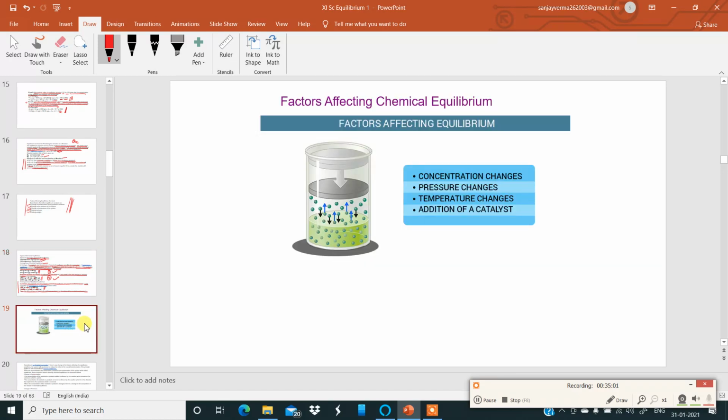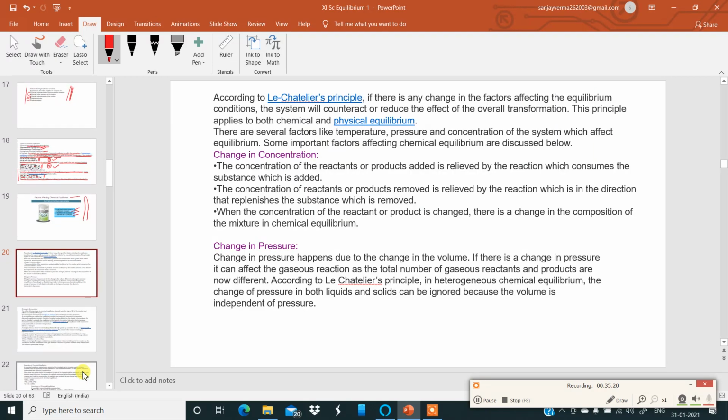Again, let me revise this. Factors affecting chemical equilibrium: concentration changes, equilibrium changes; pressure changes, temperature changes, equilibrium changes; addition of catalyst, equilibrium changes. Okay, these are the factors affecting chemical equilibrium, not equilibrium constant. Now, there is one very important principle in this chapter, which is called Le Chatelier's principle. If there is any change in the factors affecting the equilibrium conditions, the system will counteract or reduce the effect of the overall reaction transformation.